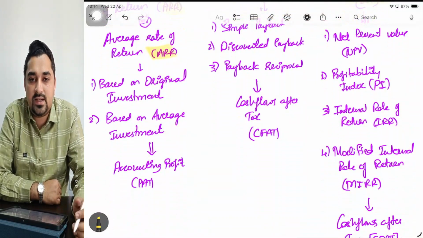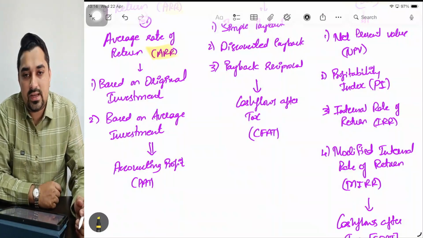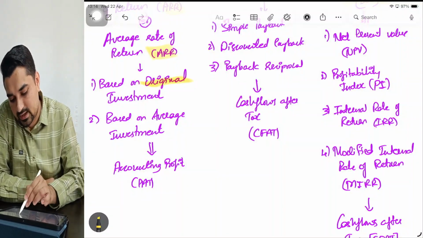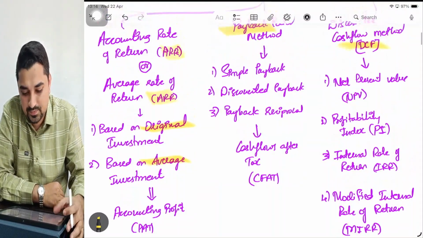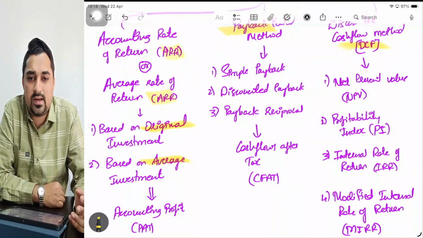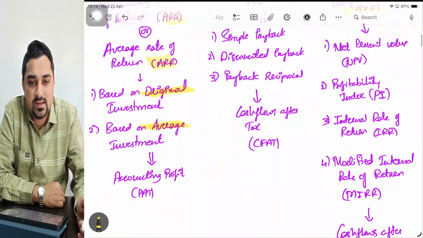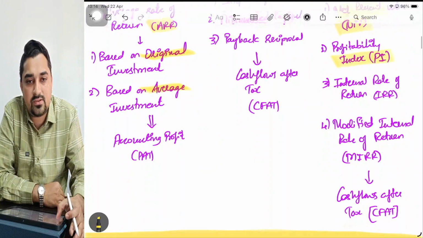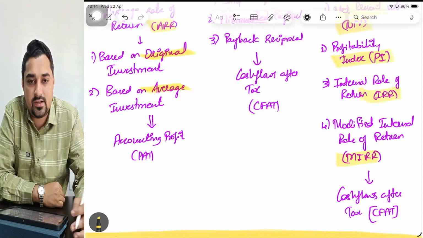If I go inside accounting rate of return, also called average rate of return, I can calculate ARR using two methods: ARR based on original investment, and ARR based on average investment. Coming to payback, there are three methods: simple payback, discounted payback, and payback reciprocal. Coming to the DCF techniques, again there are three: NPV, net present value, and profitability index, that's PI, then IRR, and the last one is MIRR, modified internal rate of return.